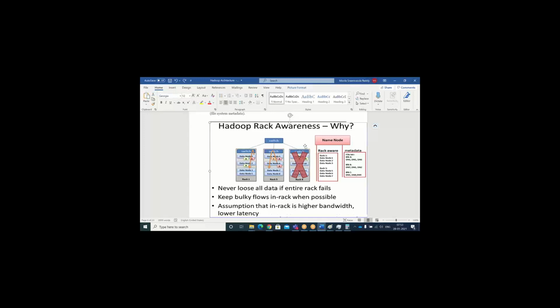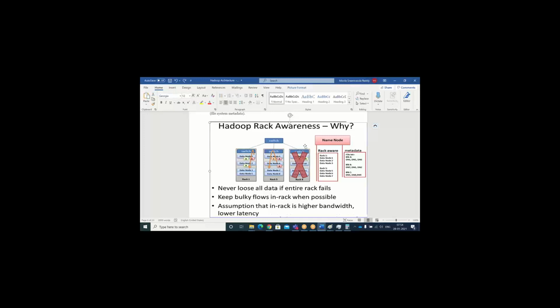The same concept also applies in the Hadoop cluster. The original data copy will be stored somewhere, and the duplicate copies are also shared across the racks. If something happens at any given point of time, I may not lose the data.